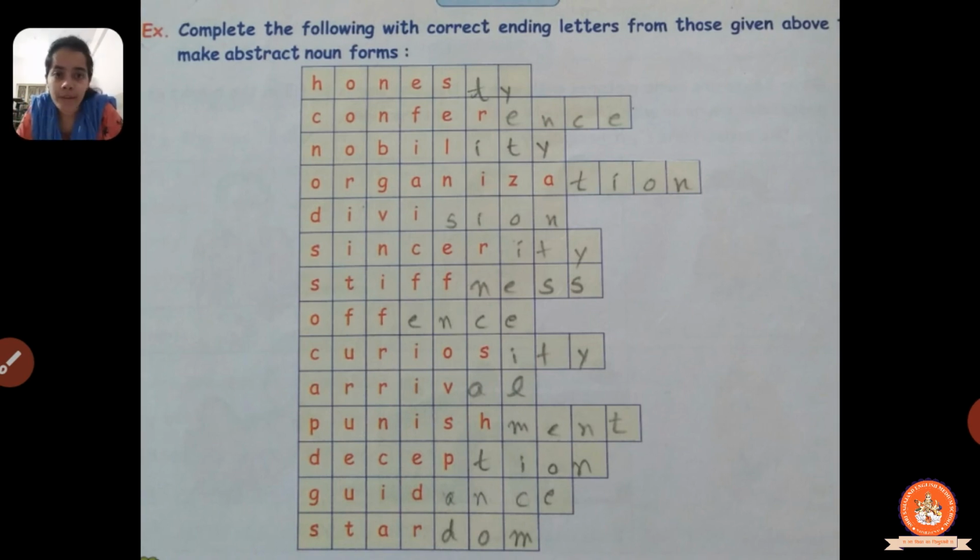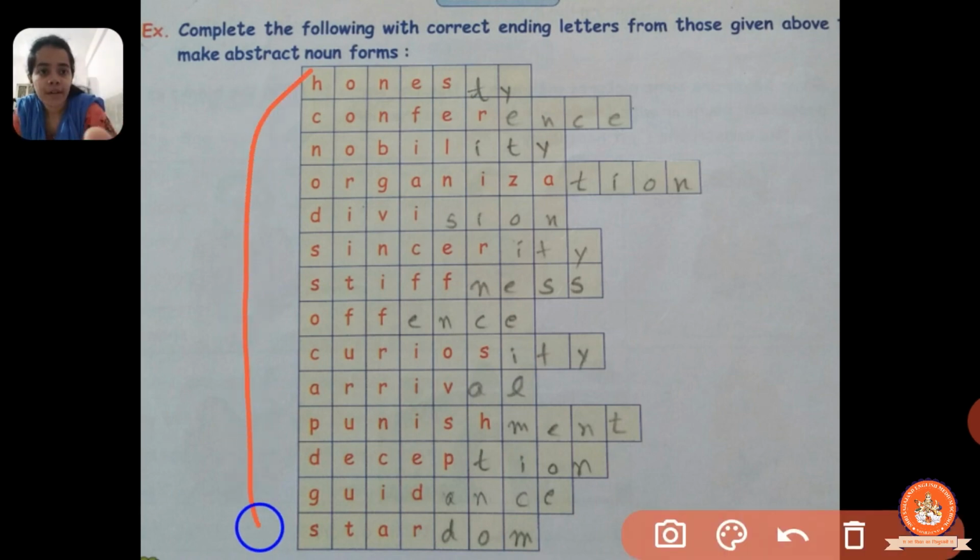Write honest, honesty. Then confer, conference. Then noble, nobility. Organization. Then we have division, sincerity, stiffness, offense, curiosity, arrival, punish, punishment, deception, guide, guidance, stardom, right? So these are the abstract nouns which are given in your workbook. This you have to complete in your workbook, and this you have to show me today.